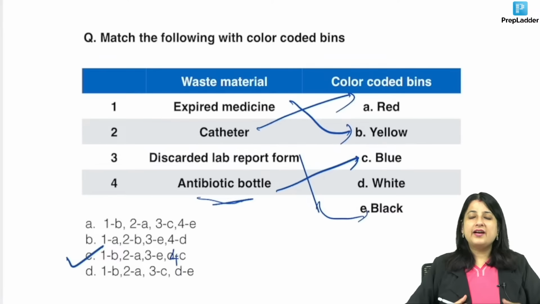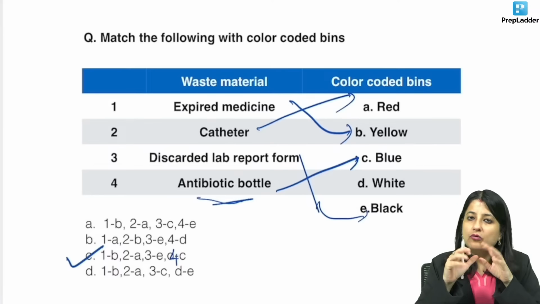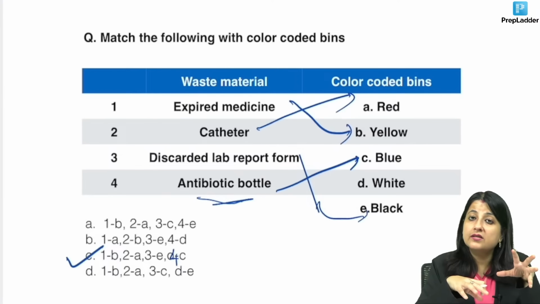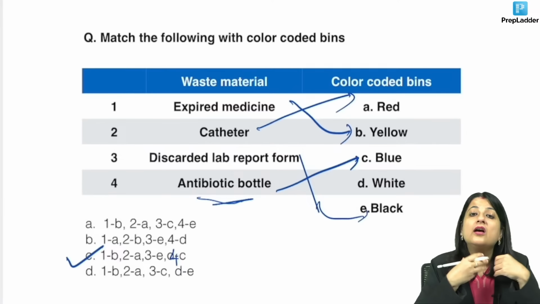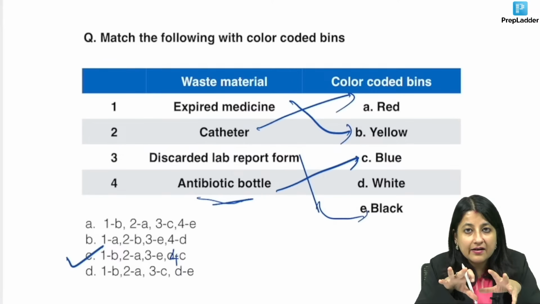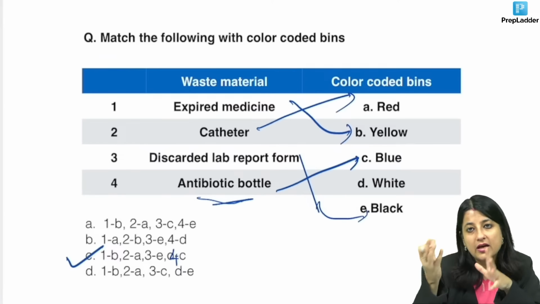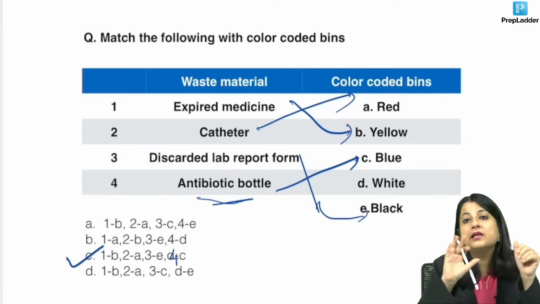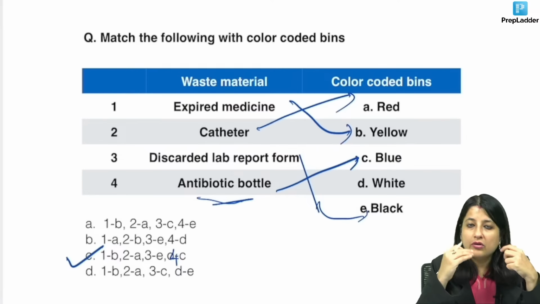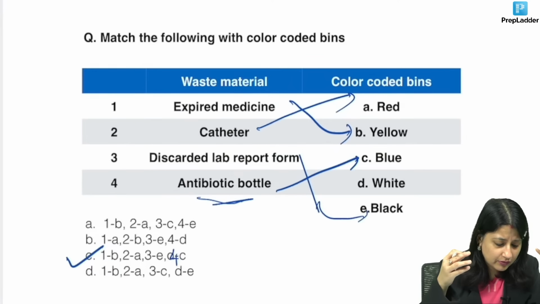Anything which is infected, contaminated from our body goes into yellow bag. Mostly all the tubes go into red bag. Syringes without needle, red bag, but syringes with needle, white bag. Contaminated throat swab, yellow bag. Blood is red in color, but it will go into yellow bag. Urobag has the letter R, it will go into red bag. Gloves will go into red bag. Okay, so a couple more commonly asked things, expired cytotoxic drugs, they will all go into this one.